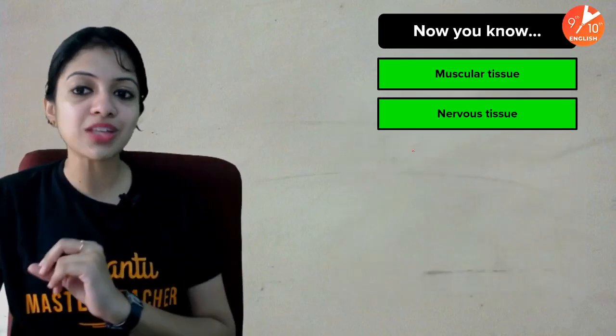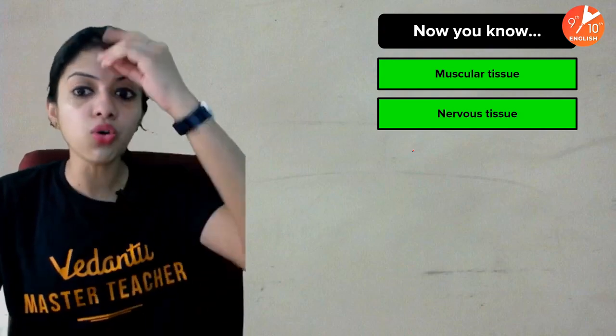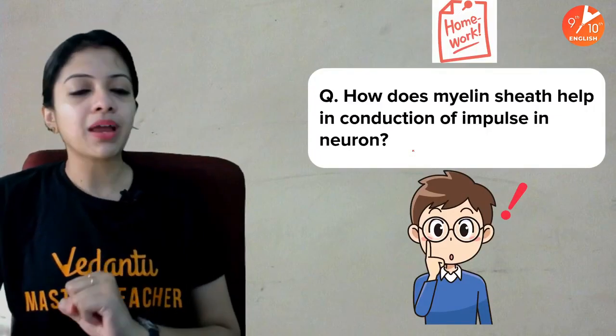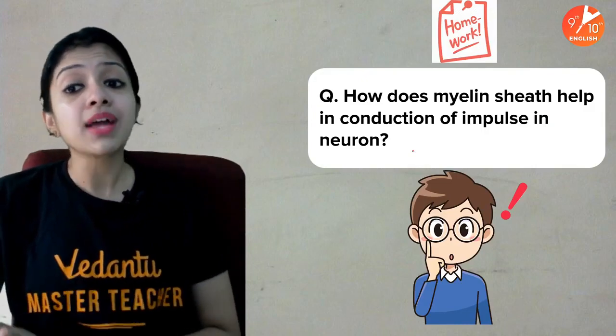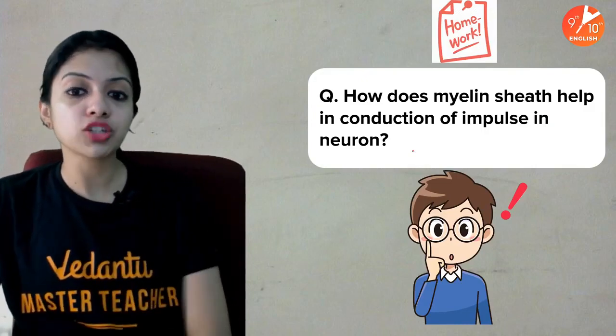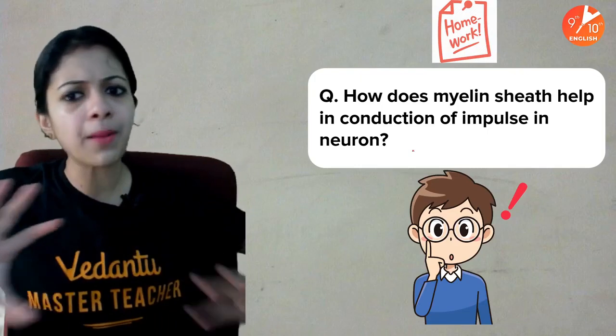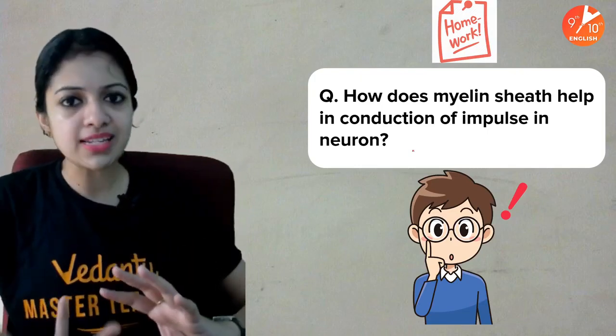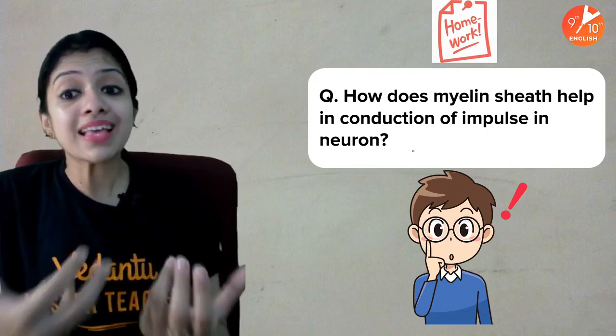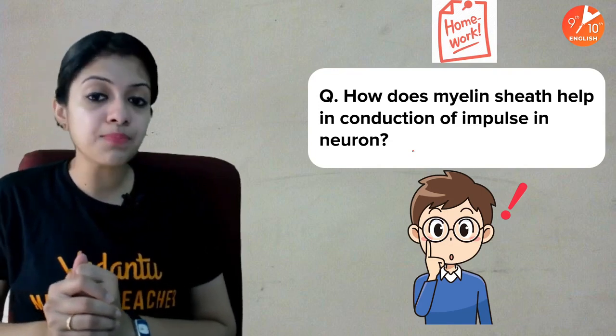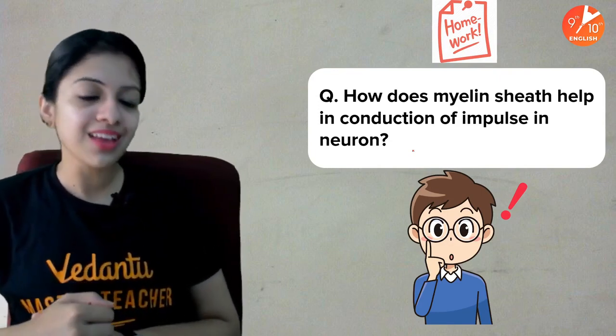So let me remind you that you now know about muscular tissue, you now know about nervous tissue also. So here is my question for you today. How does myelin sheath help in the conduction of impulse in neuron? I have told you one base about it. Do your bit of research to understand more about how exactly myelin sheath helps in conduction of impulse in neuron.